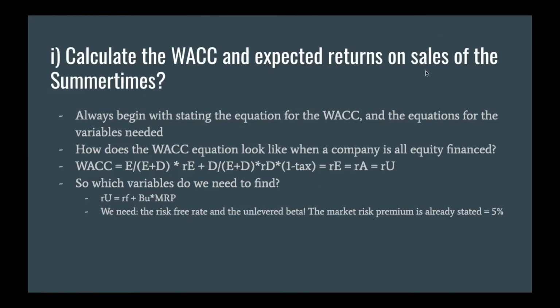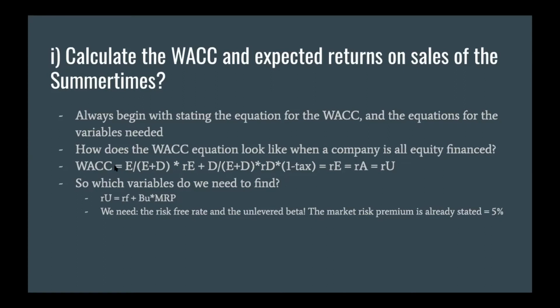And again, when we analyzed the WACC equation, we realized that this company doesn't have any debt, so this term becomes zero when we multiply with zero, and the weight on equity is 1.